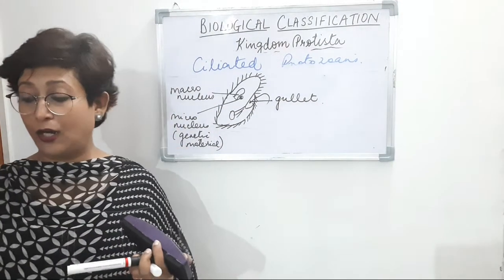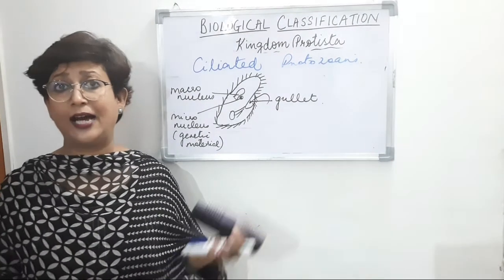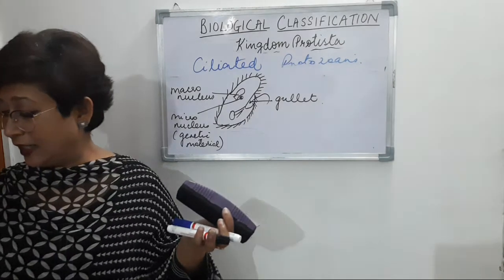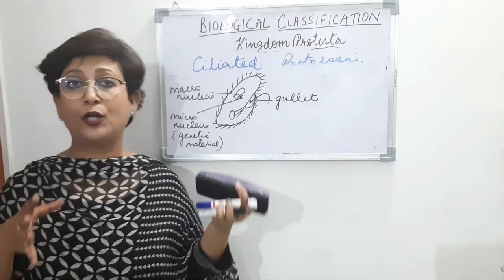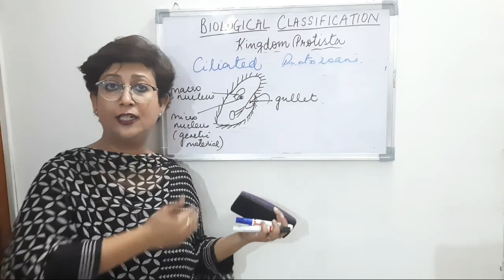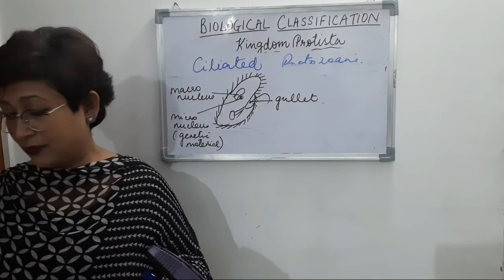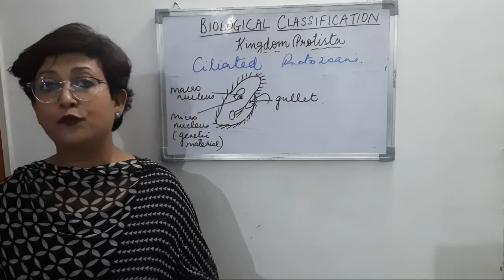So that is how the food enters the body. They are aquatic and actively moving organisms because of the presence of cilia. This is the cavity known as the gullet, and the water-laden food enters the body of the paramecium through it. And of course, the presence of cilia shows coordinated movements.